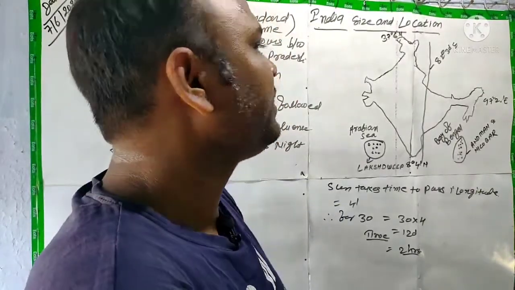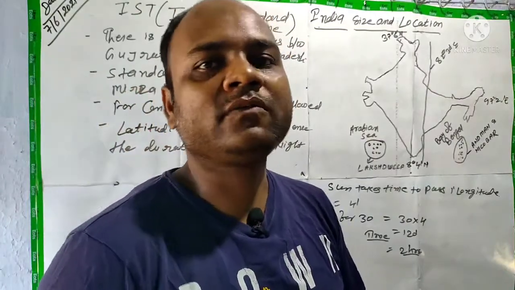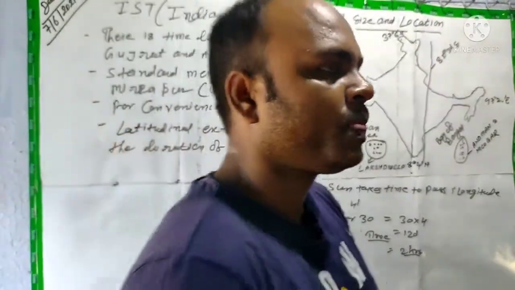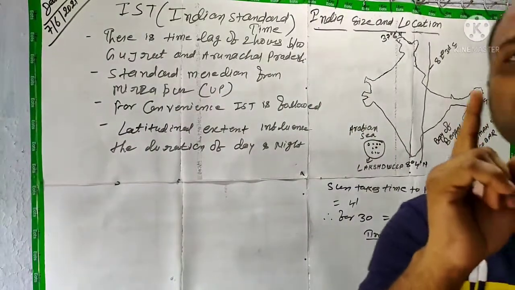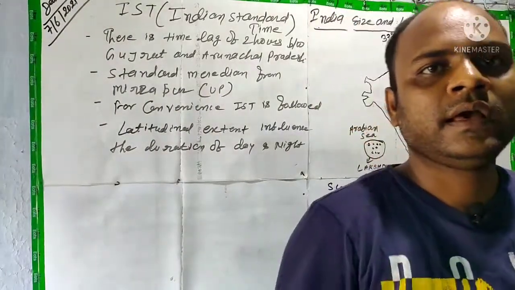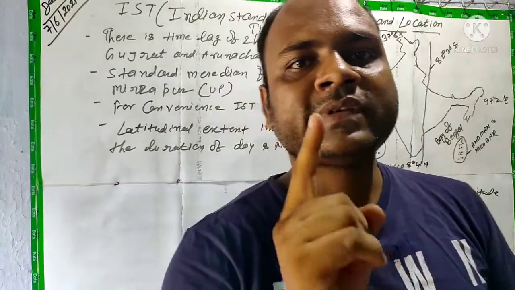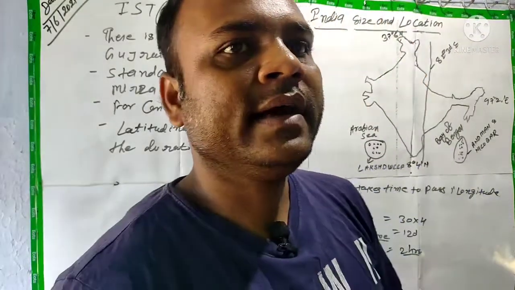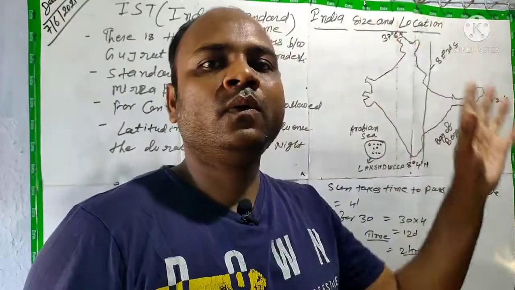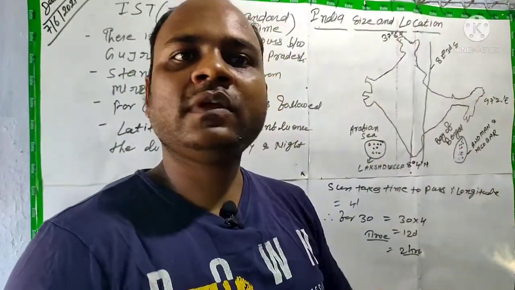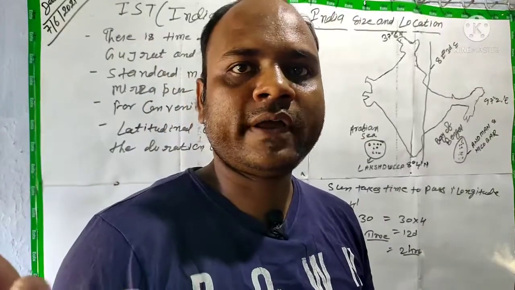It will create critical issues for time calculation. So that's why geographers thought, why should we not adopt a standard time zone, a single meridian we should select as a standard time, and it will be followed by the whole country. So there will be no chances of any conflict or confusion.